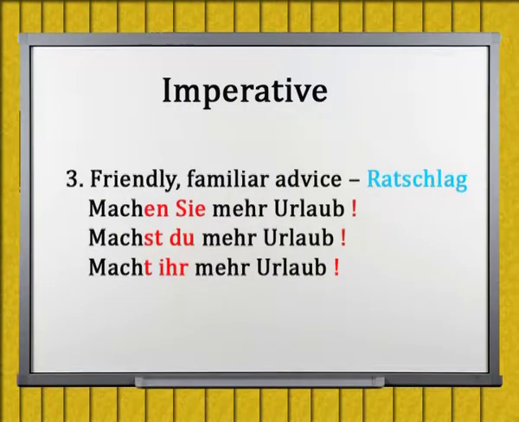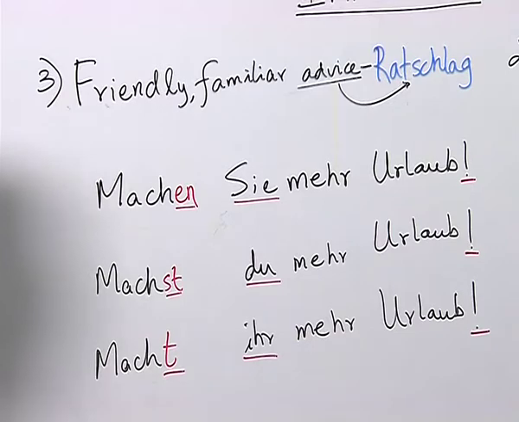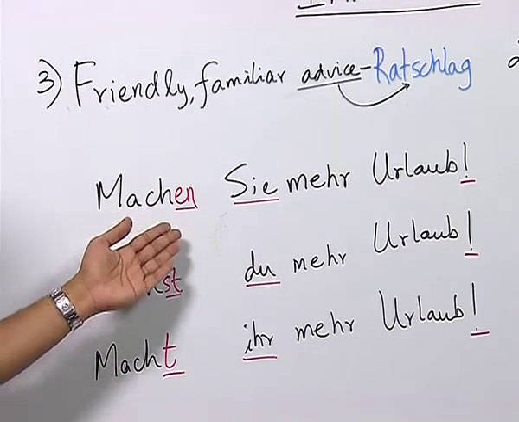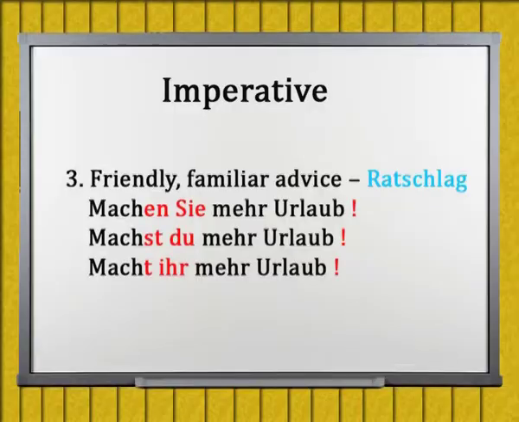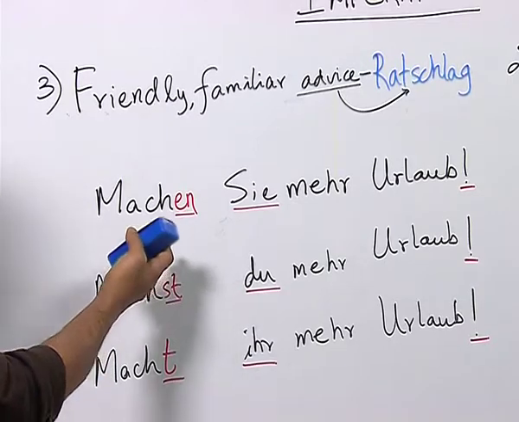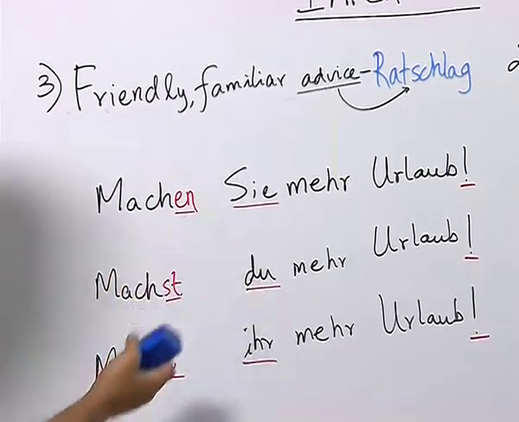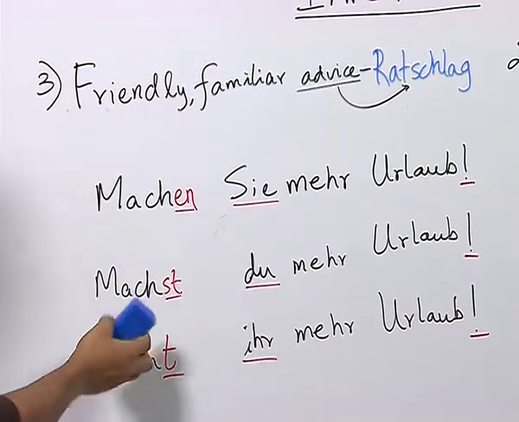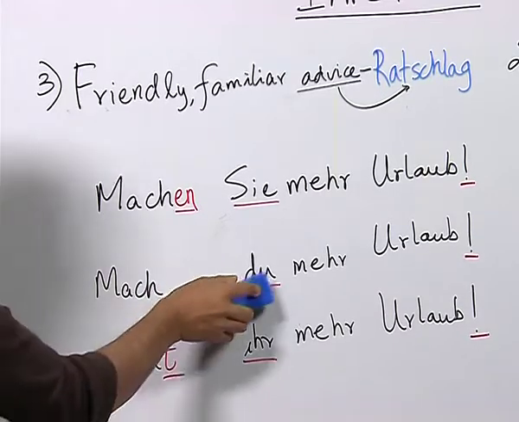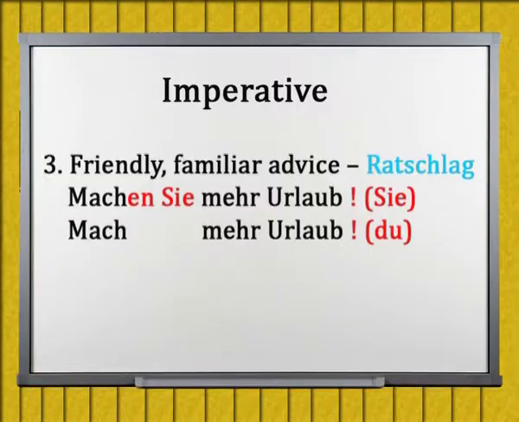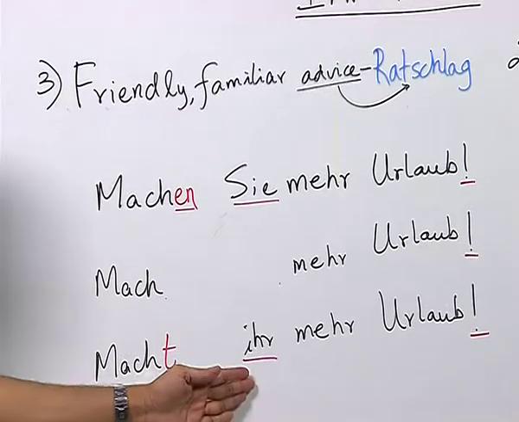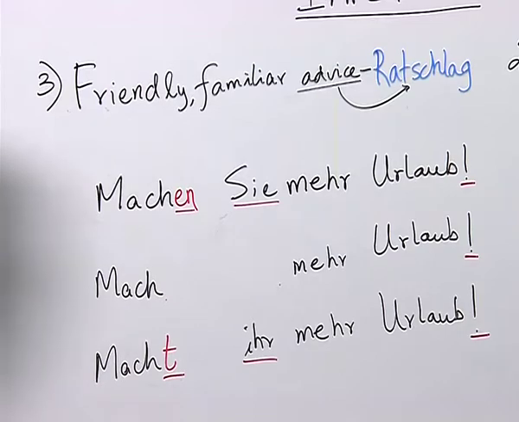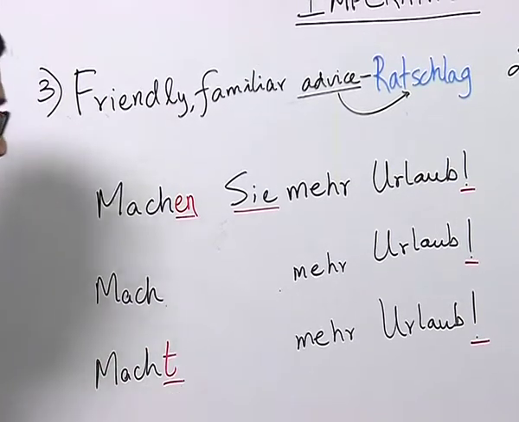Since you are familiar with the construction of an imperative verb, you know that with an exclamation mark we identify an imperative verb, and as usual we remove certain parts in a sentence. For example, in Machen Sie mehr Urlaub, we neither remove the ending nor the pronoun. However, for any imperative verb with du, we remove the ending as usual and also remove the pronoun, and for imperative sentences made with ihr we retain the ending, however we remove the pronoun.